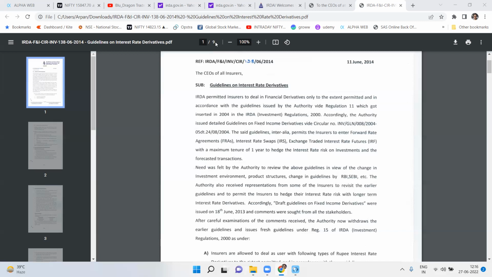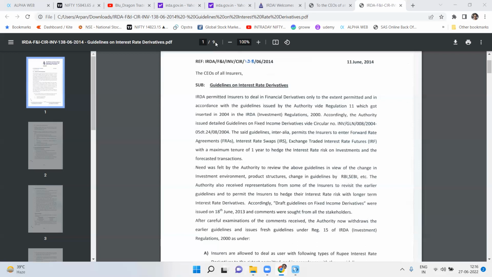However, the financial derivatives will fall under the laws and jurisdiction of the Indian courts. And nothing can override the Insurance Act of 1938, or whatever is written in this guideline, that is, this circular, or any guideline issued by RBI or SEBI or any other regulatory authority for that matter.